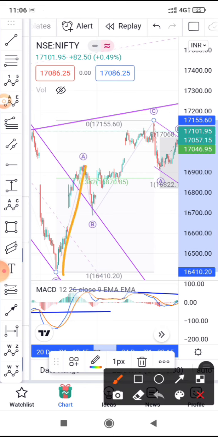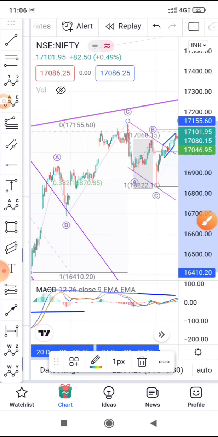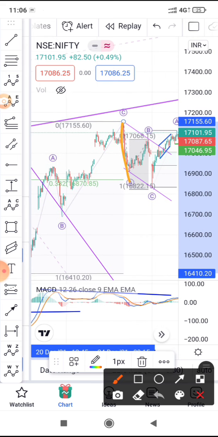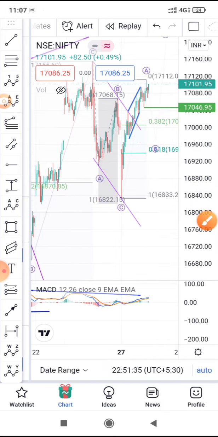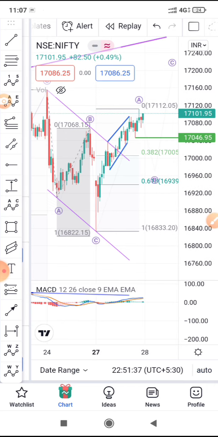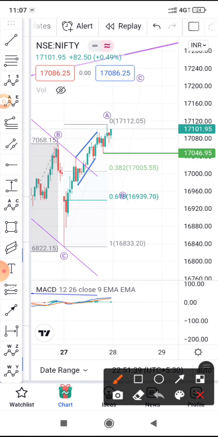So here is the move ABC, we are calling it as W, and then today there was a retracement as a flat correction ABC. Okay, so which went towards 0.382 Fibonacci, which is 16,870. It went a little bit more than that. Okay, so now we are assuming that there is a potential B wave going to come on the downside from somewhere.